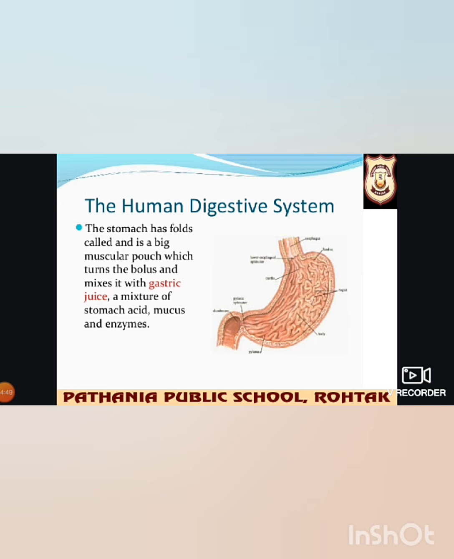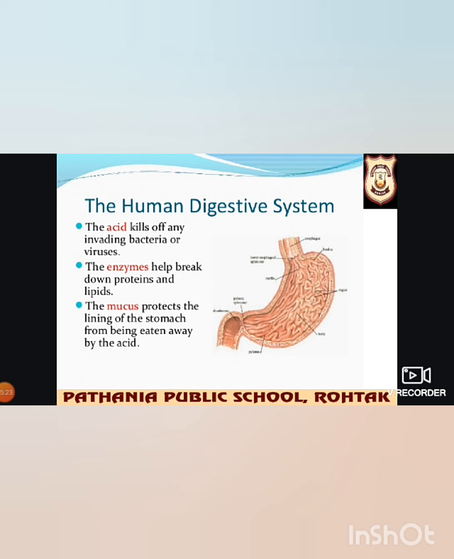Next part is the stomach. You can see this stomach. It is a J-shaped organ and food goes to the stomach. It is a thick-walled organ present on the left side of the abdomen, and it is the widest part of the alimentary canal. The inner wall of the stomach contains gastric glands, and these glands secrete gastric or digestive juices, which contain 3 substances. First is hydrochloric acid, second is pepsin, and the third is mucus.